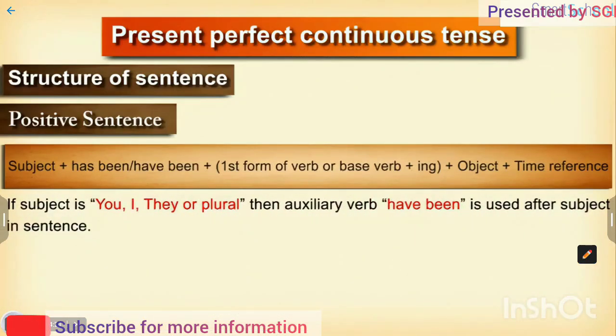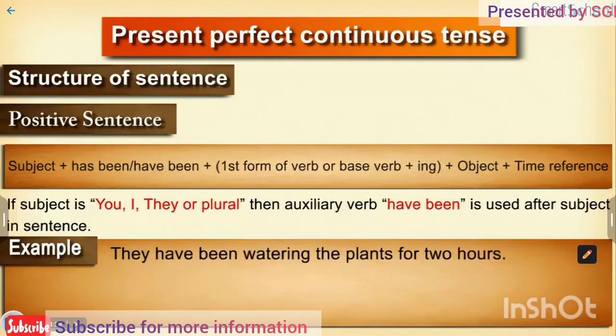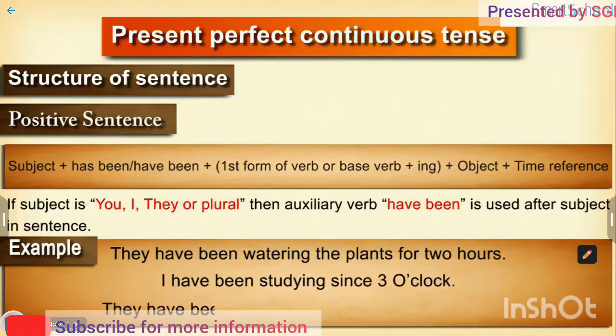If the subject is you, I, they, or plural, then auxiliary verb have been is used after the subject in the sentence. For example, they have been watering the plants for 2 hours. I have been studying since 3 o'clock. They have been watching television since 6 o'clock.